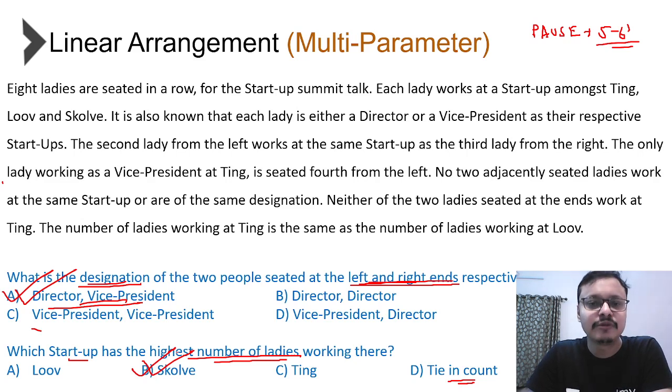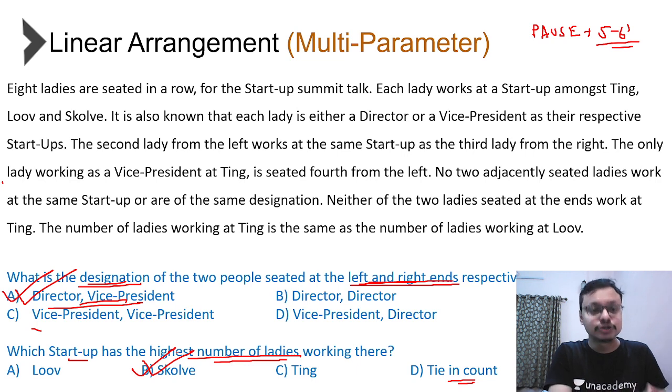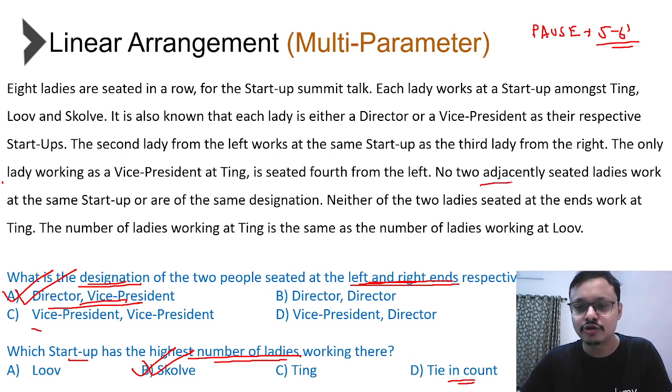So with that, we've come to the end of this set. As you can see, in such cases, you've got to look at a structured approach in which you can assign ladies to a startup as well as at the same time do the designation part. The key thing was using the designation clue first because that is where there are fewer options. There are only 2 options, which means the moment you put in this adjacency clue, you can identify each and every person's designation.